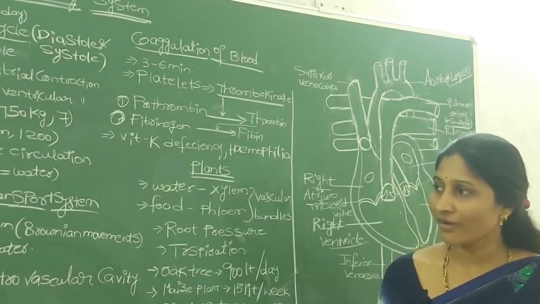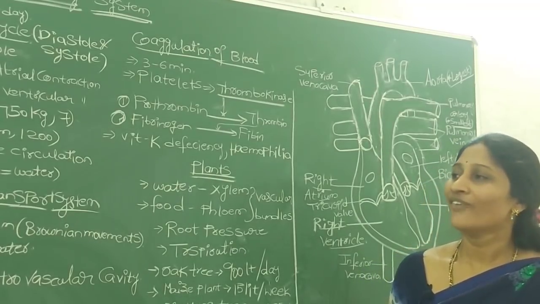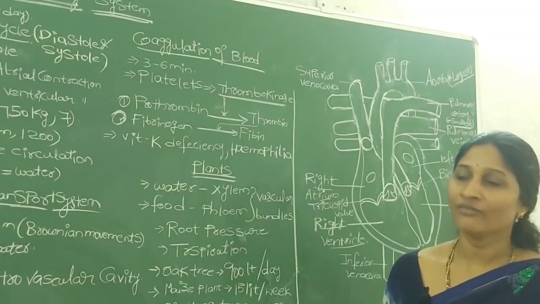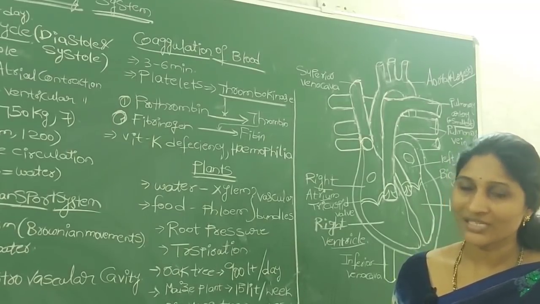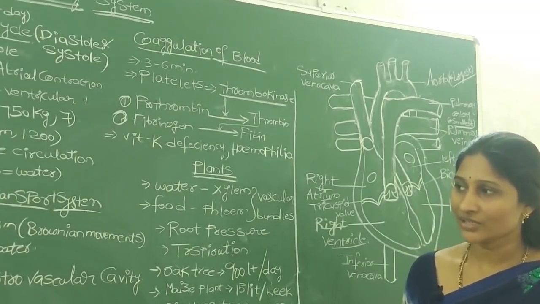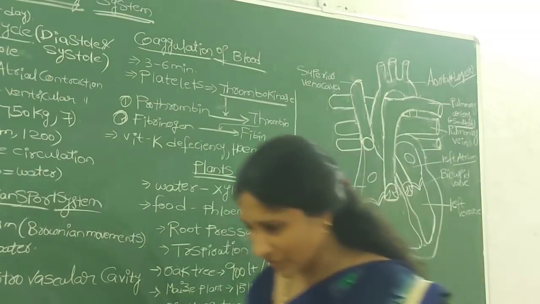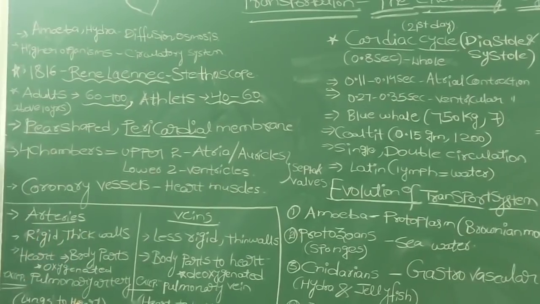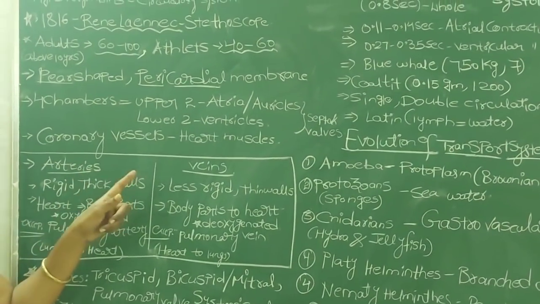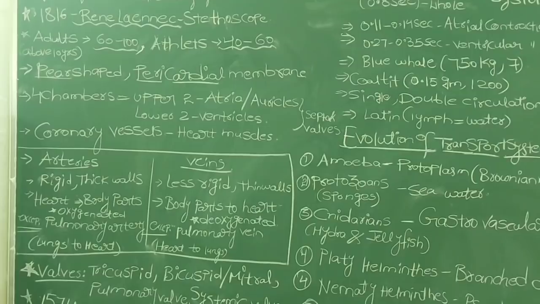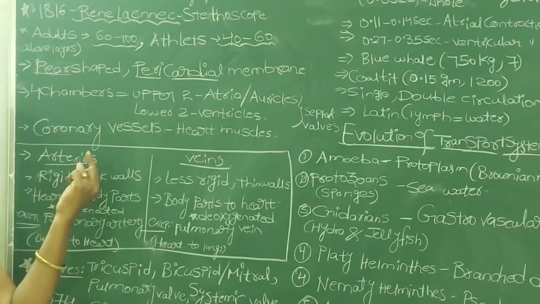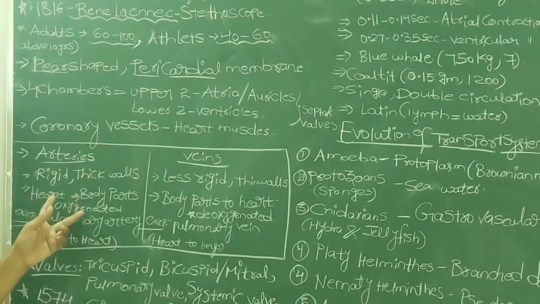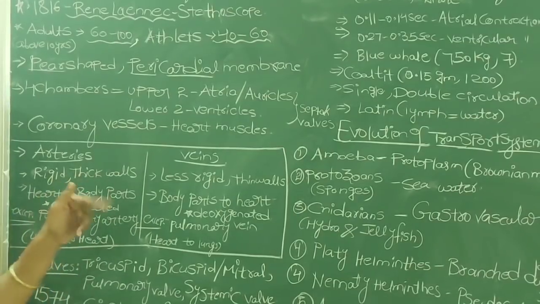The blood vessels are divided into two categories: arteries and veins. We will see this very important topic in this lesson, what is meant by arteries and veins. I already told you these are two different types of blood vessels. But why we study arteries and veins individually is because there are differences between arteries and veins.